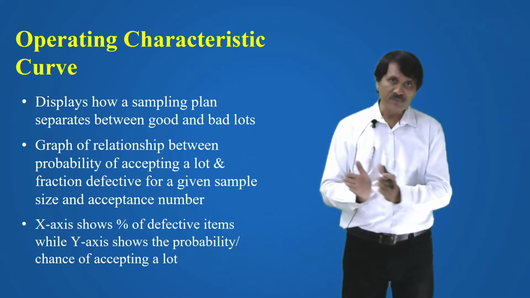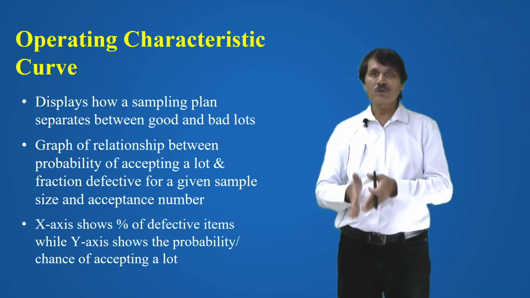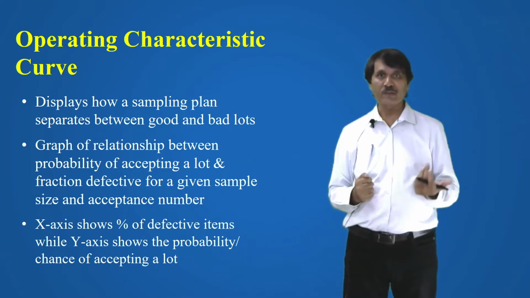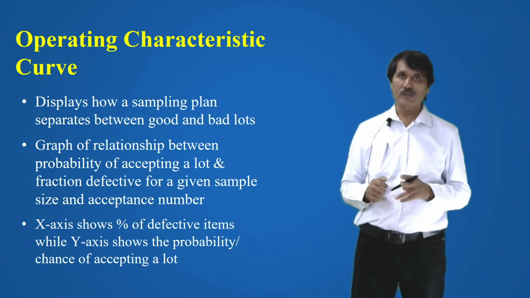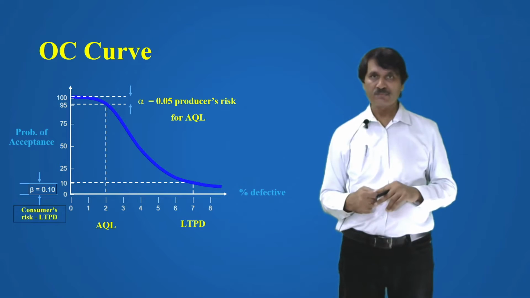That is, the percentage of defective items is shown on the x-axis, while on the y-axis you show the probability, or the chance, of accepting a lot. Let us see what the operating characteristic curve looks like. This is the operating characteristics curve.